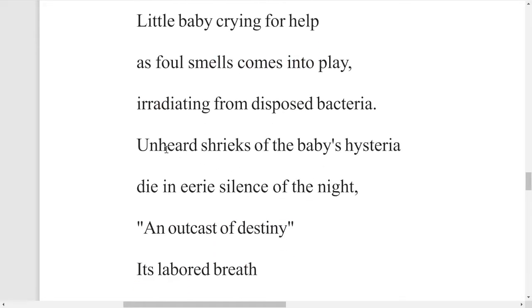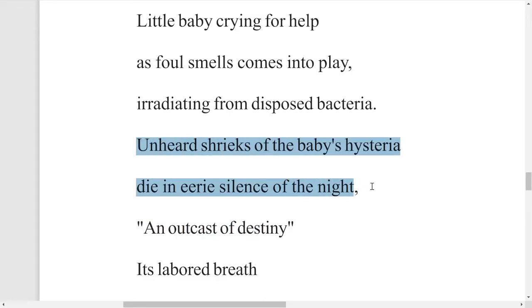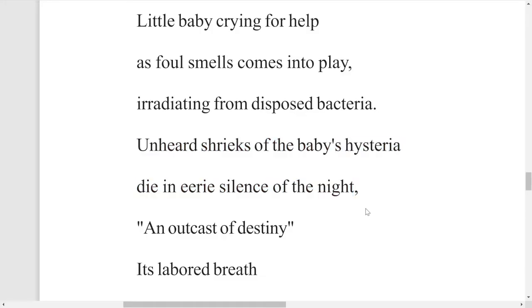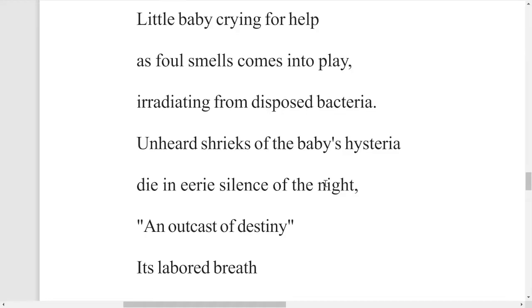Unheard shrieks of babies' hysteria die in eerie silence of the night. Hysteria in the sense is a kind of crying. So this baby is crying loud during the night, but all that shouting is kind of silence in the night. Nobody cares for that shouting, or nobody cares for that crying in the night time.